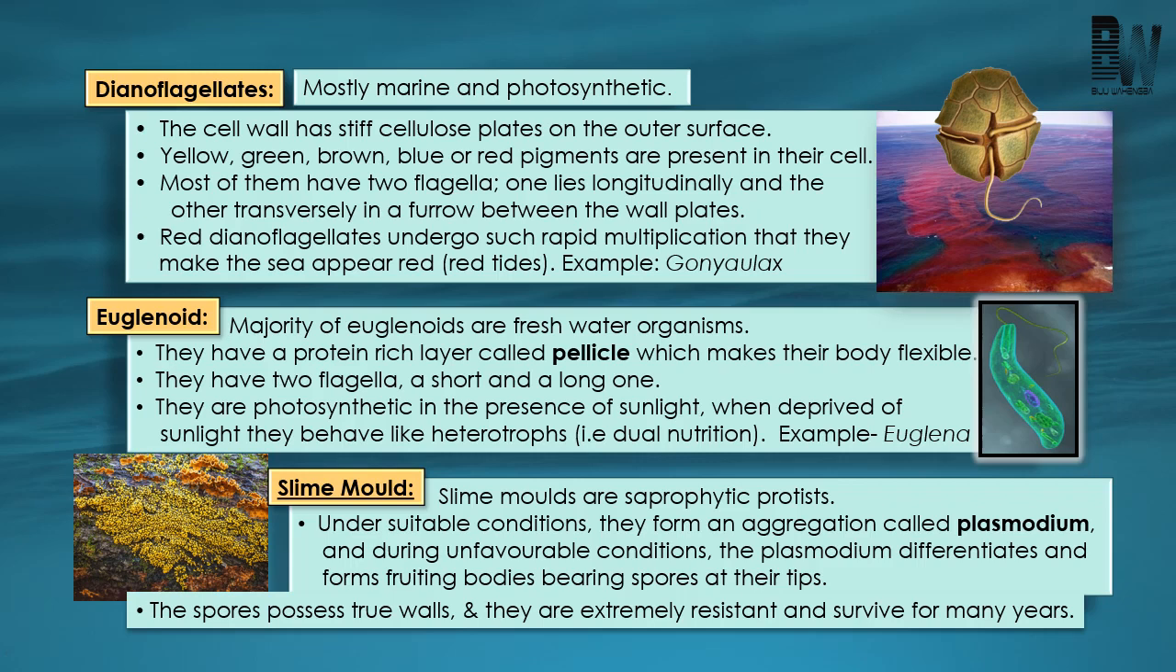Okay, and next come to slime mold. So this slime mold is the consumer decomposer type of Protista, and they are mainly saprophytic and feed on dead and decaying organic matter.